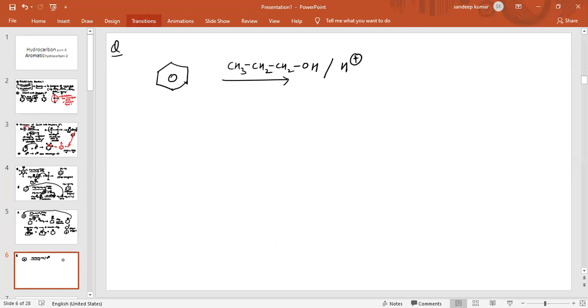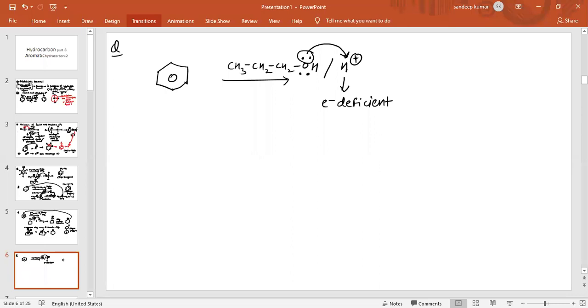Now this is electron deficient, and the oxygen atom has a lone pair of electrons, so this is electron rich. Electron rich will donate its electron pair to electron deficient.